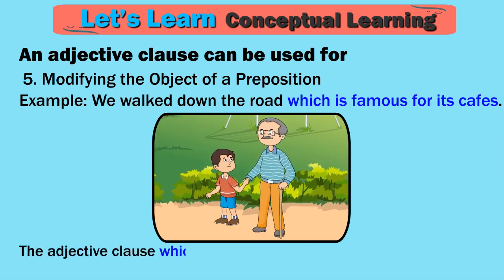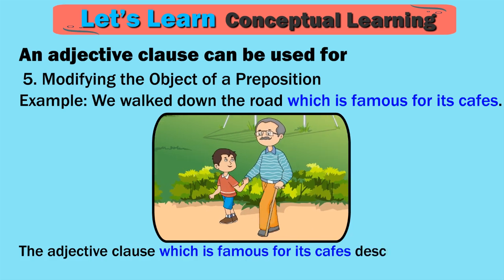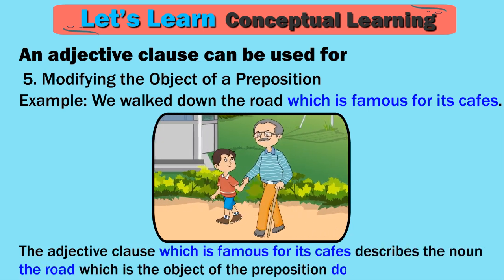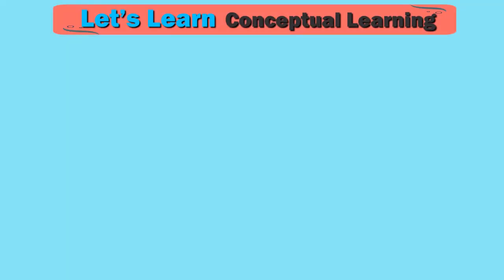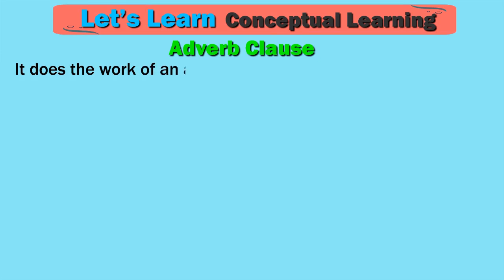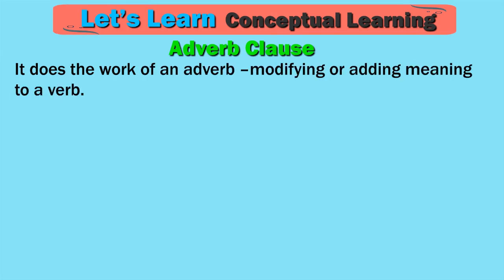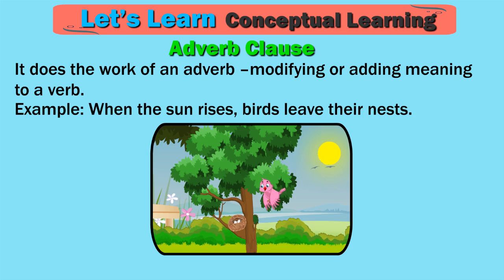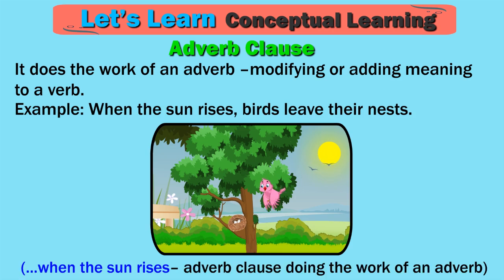The adjective clause which is famous for its cafes describes the noun the road, which is the object of the preposition down. Adverb clause. It does the work of an adverb modifying or adding meaning to a verb. Example, when the sun rises, birds leave their nests. When the sun rises is an adverb clause doing the work of an adverb.